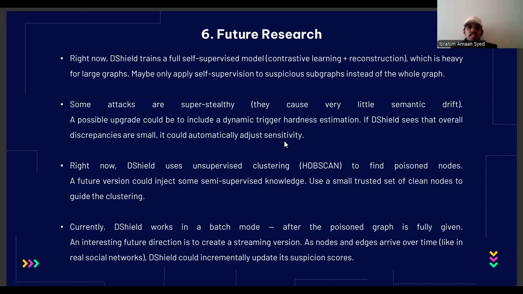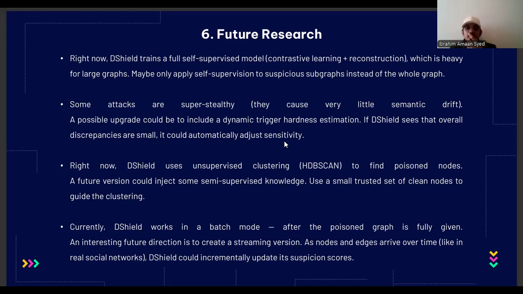Okay, the second one is handling very stealthy attacks. Some attacks are extremely stealthy, causing only very few changes in the model's internal signals. If the difference between a poisoned node and how a clean node behaves is very tiny, it cannot differentiate. By this, we can say that we need a hard trigger, which alerts, basically, like when you can hear a volume turning up instead of a quiet sound. This way, slight changes from super stealthy attacks might be picked up more easily.